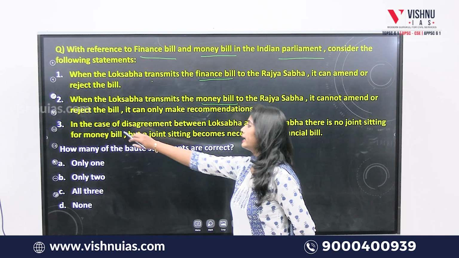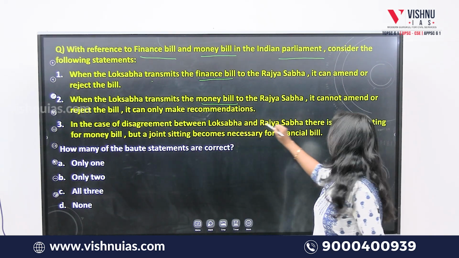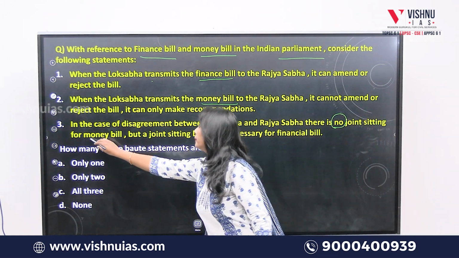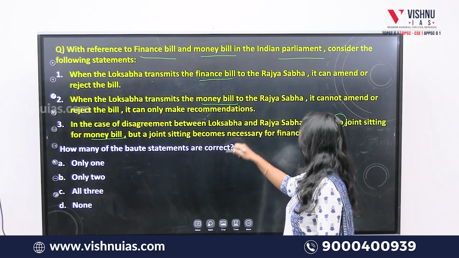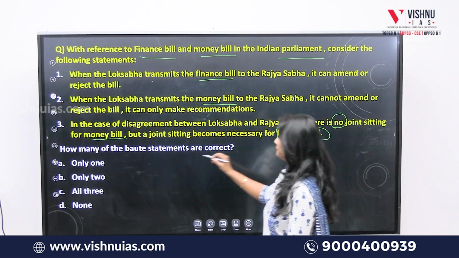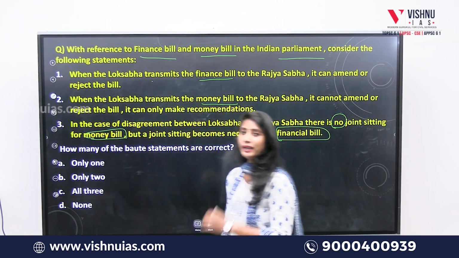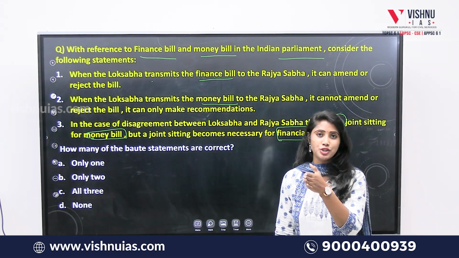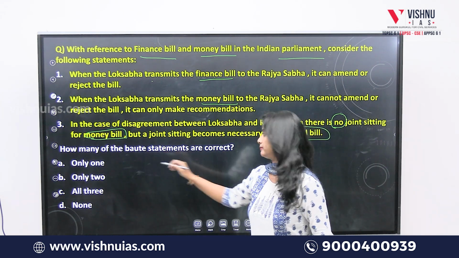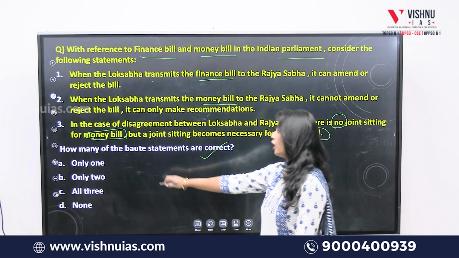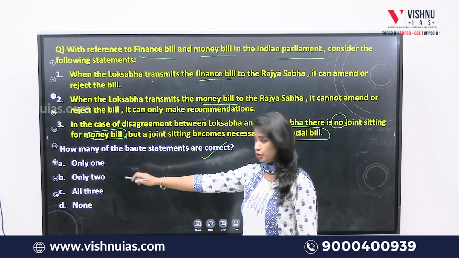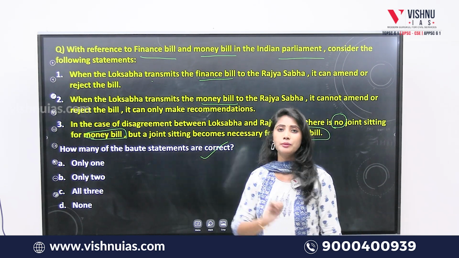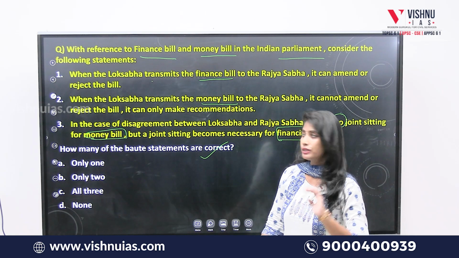And the third statement: in case of disagreement between Lok Sabha and Rajya Sabha, there is no joint sitting for money bill, but a joint sitting becomes necessary for financial bill. In these three statements, mostly all the information related to both money and financial bills has been covered. And what is the question? How many of the above statements are correct? Only one, two, all three, or none of the statements are correct is the answer you are supposed to give in this question. So let's go to the explanation.